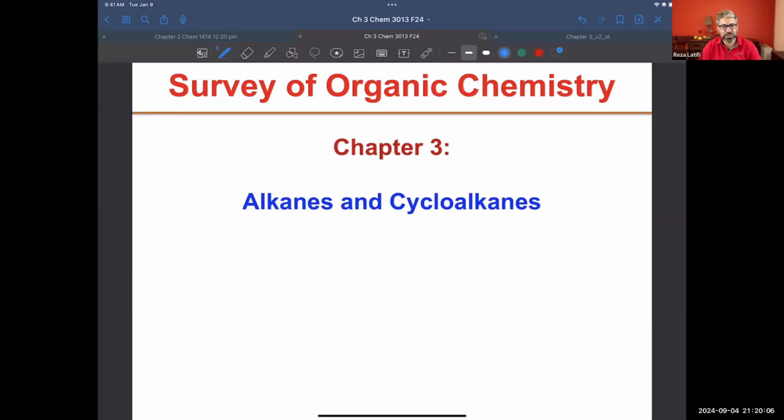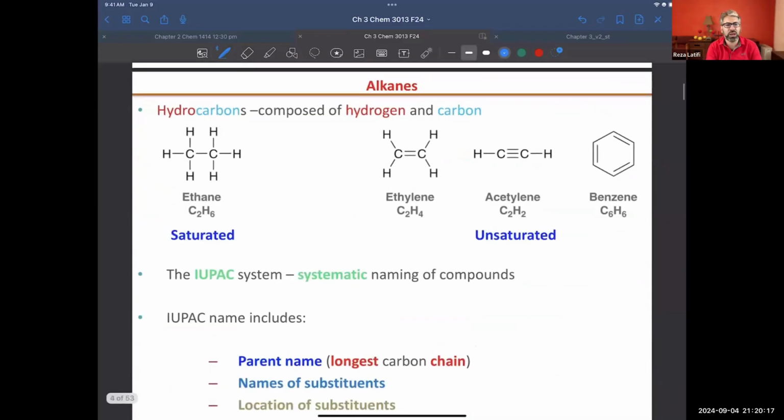So in this lecture, we're going to go after alkanes and cycloalkanes. First we need to know the meaning of alkane or cycloalkane. We're going to start with hydrocarbon. And what's a hydrocarbon? A compound that is made of hydrogen and carbon. It depends on the number of bonds between carbons. It can be saturated or unsaturated.